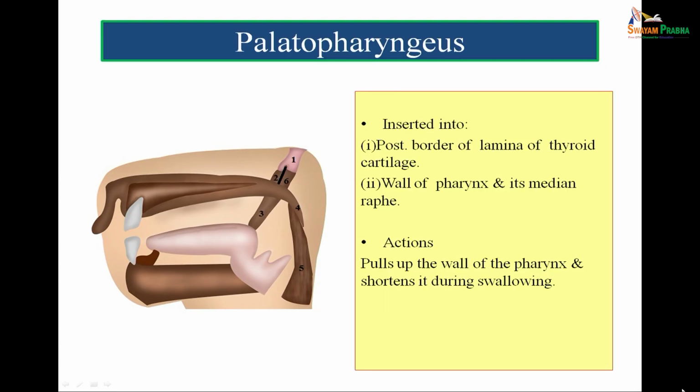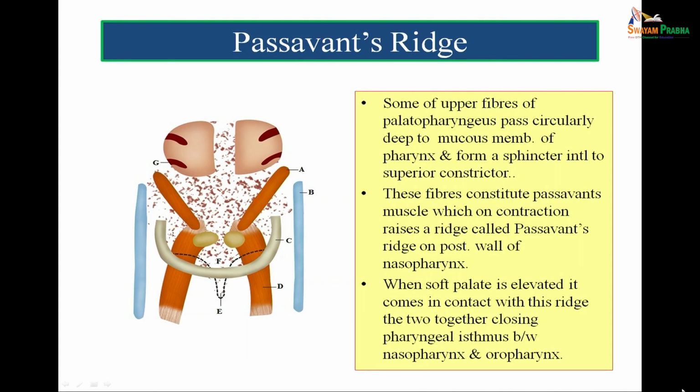So, palatopharyngeus does that, and a part of this muscle developmentally is left behind in the nasopharynx, and this muscle is also responsible for closing the nasopharyngeal isthmus along with the levator veli palati. Let us see how. For that, we must understand the concept of the Passavant's ridge. Now, what is the Passavant's ridge?